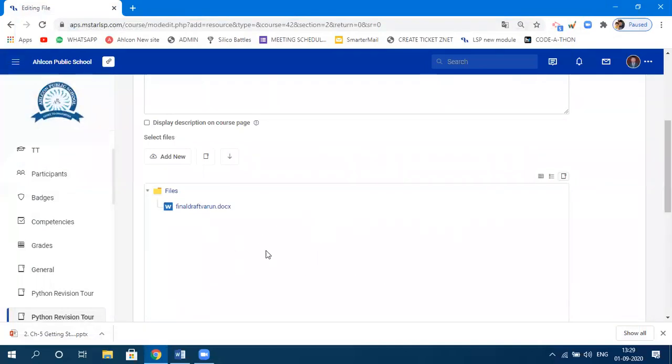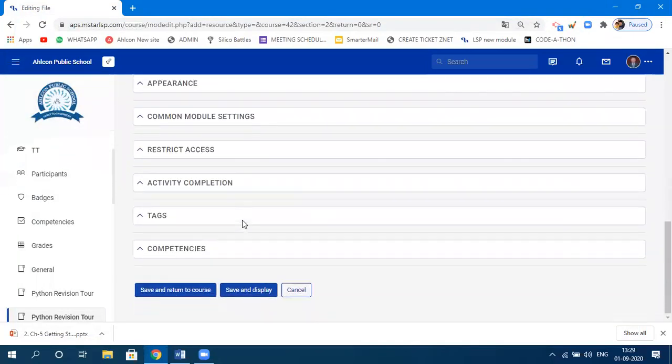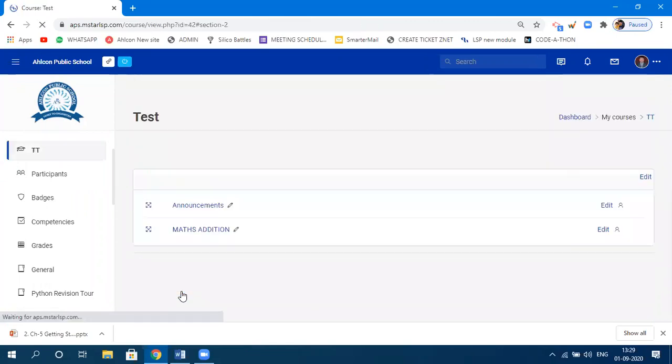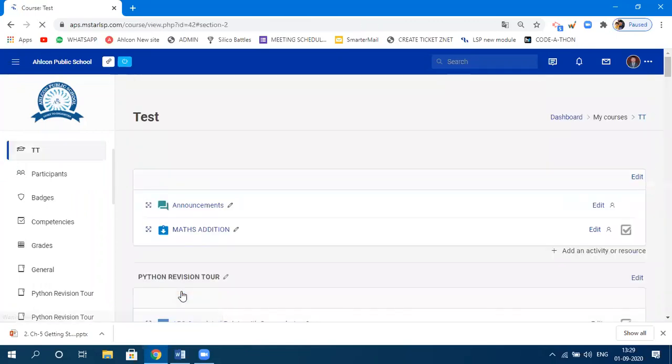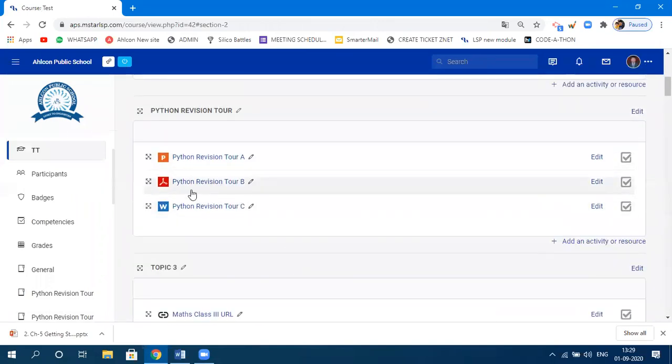Okay, so once the file has been attached and uploaded, you need to click on save and return to the course. It will take you to the same place. Now you can clearly see that I have uploaded 3 files. Similarly, you can upload the rest of the files of any type.